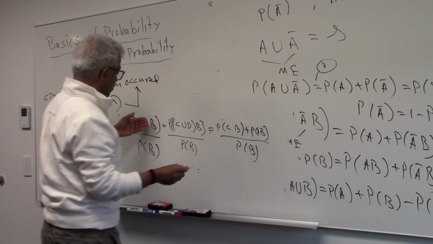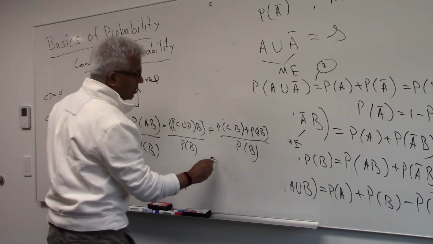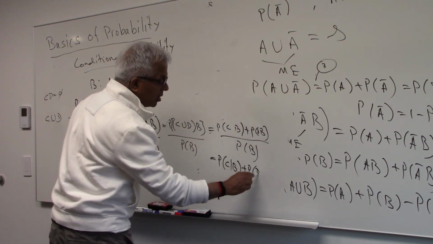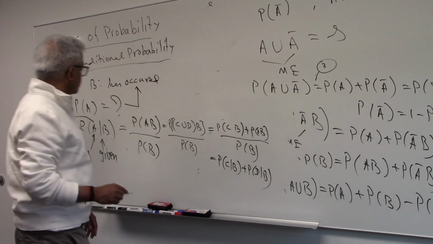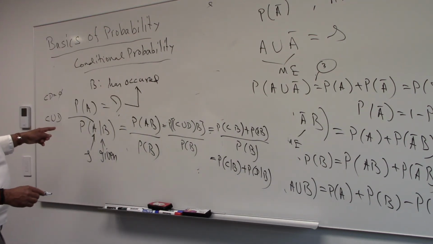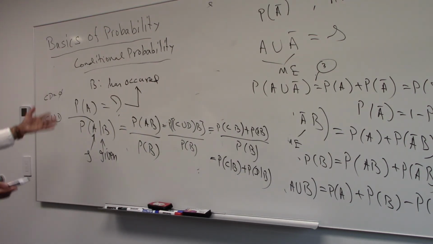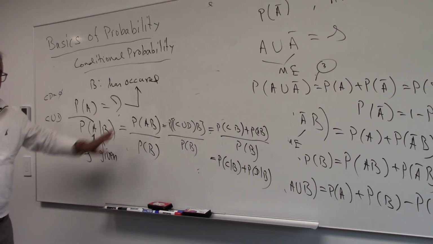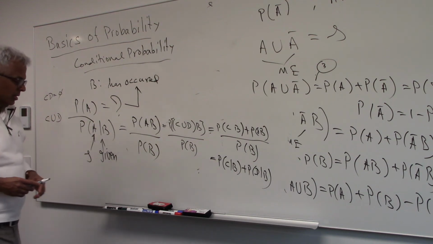Then once again, using the definition of conditional probability, we can write this in this manner. So the summary is that this actually satisfies the third axiom also. So this definition is a useful definition.